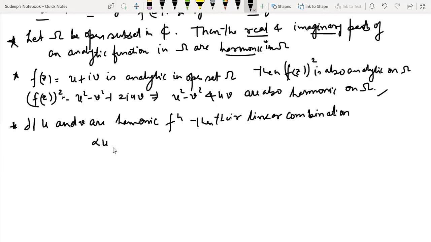That is, alpha u plus beta v is also a harmonic function.